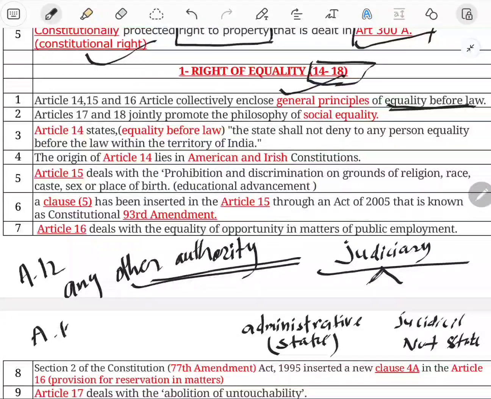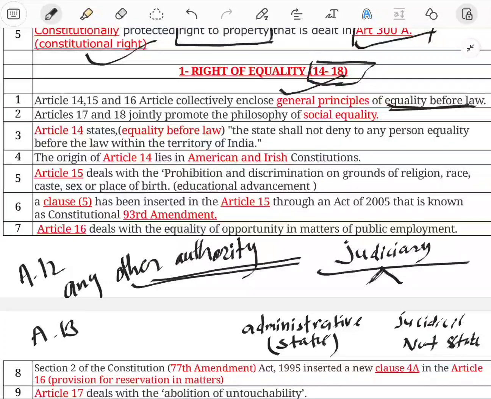Thereafter Article 13 is mentioned as the doctrine of judicial review. It was inserted in the case of Marbury versus Madison, where the Supreme Court of USA, Justice Marshall, incorporated this doctrine as the doctrine of judicial review. Law includes ordinary law and constitutional amendment law. It is a battle between the judiciary and the executive.